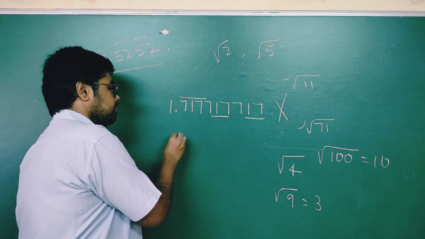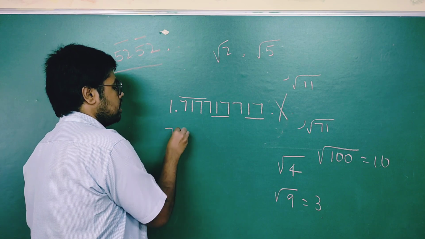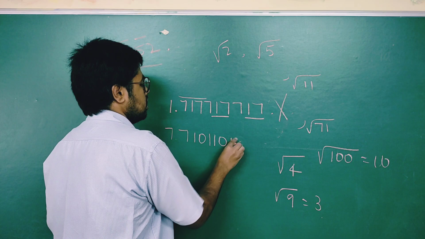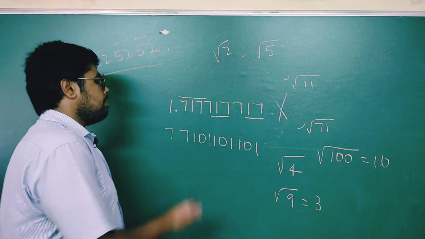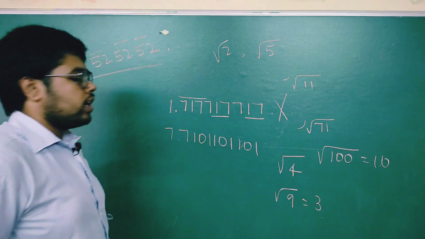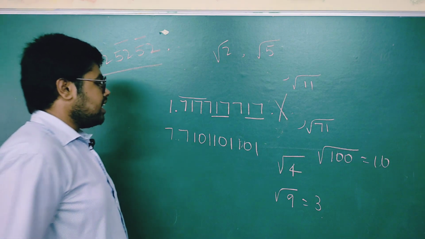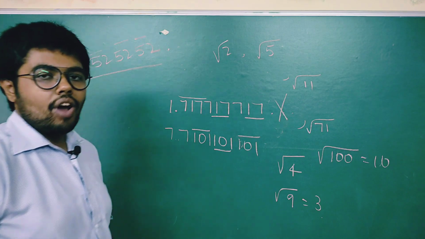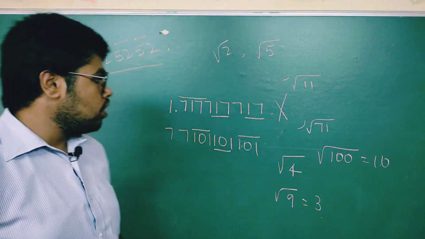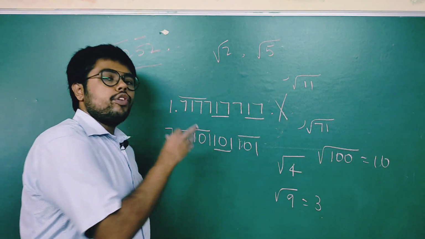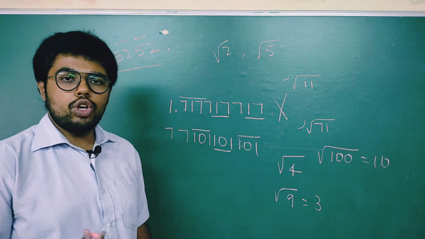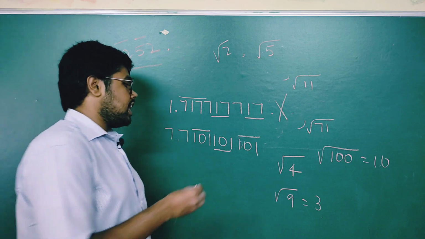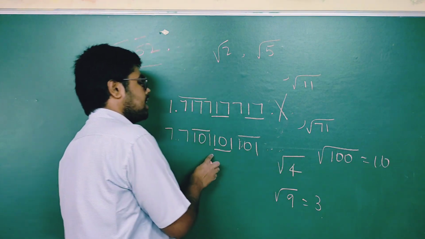Now, one more example: 7.101101. If you see here, there is a particular pattern again. Even this number you can express mathematically if you follow some steps, in the form of p by q. And if you see here, it is of course not ending, but it is repeating.